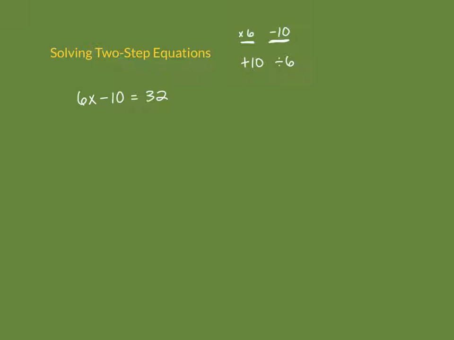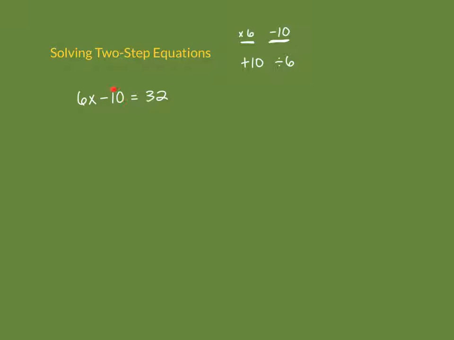Another way we can look at it is you're trying to figure out what x is. When we're looking at one-step equations, we're just used to not having this there at all, and then being able to undo this multiplication by dividing. Well, we can't do that until it really is by itself. So we want to have the term with the variable by itself. 6x is the term with a variable. So we need to get everything else to go to the other side. So we want to get rid of this and make it 0.